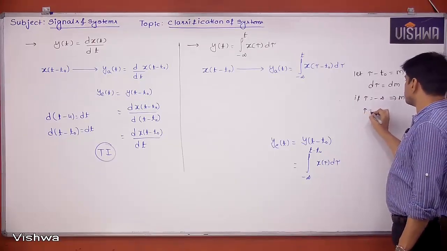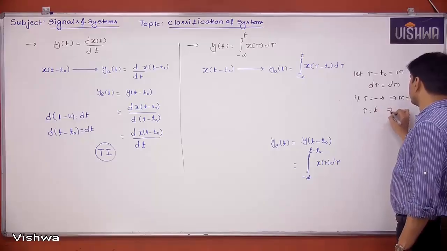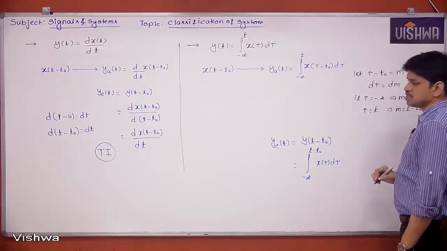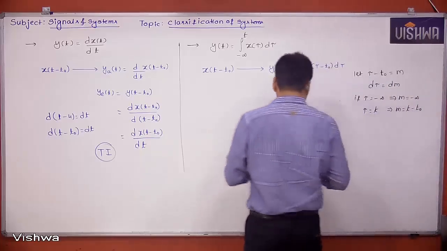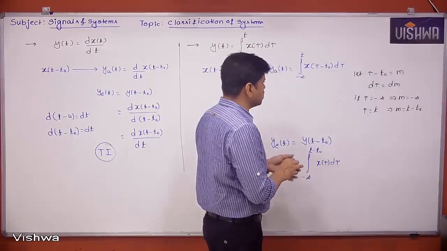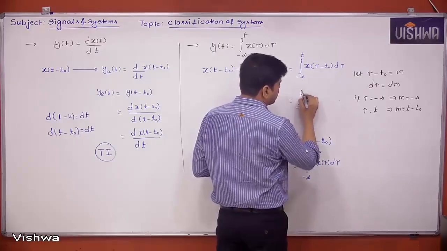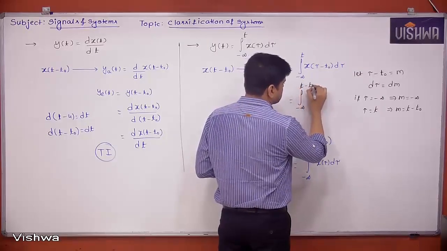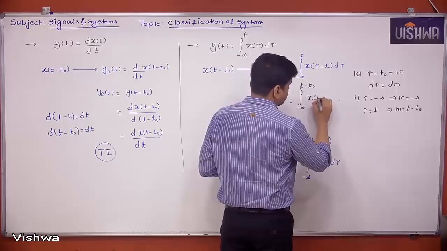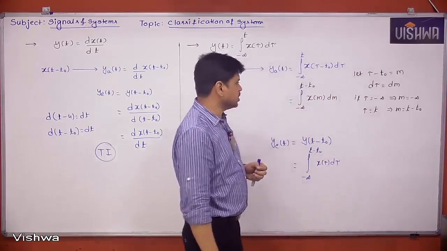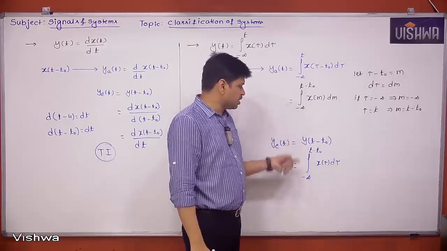If tau value is equal to t, then m value is equal to t minus t naught. So if I rewrite this integration, it will look like integral minus infinity to t minus t naught x of m dm. That's what the integration looks like. Now if you compare them, they are exactly same.